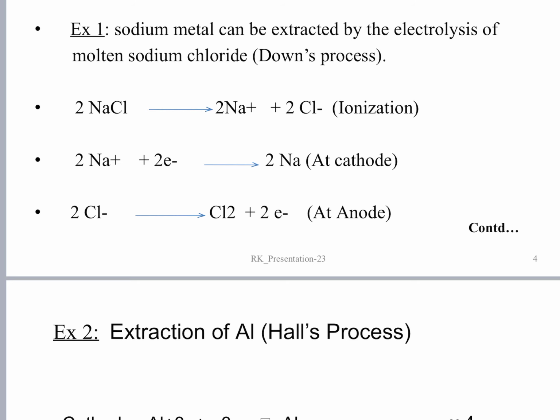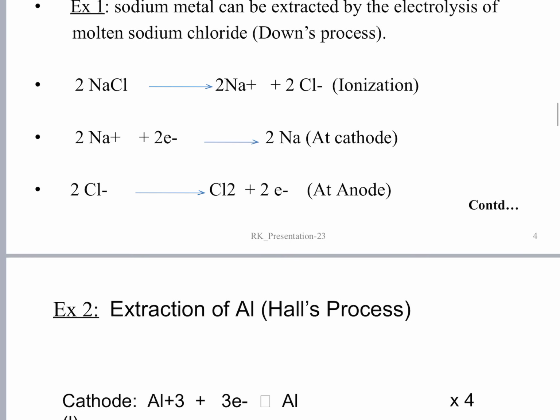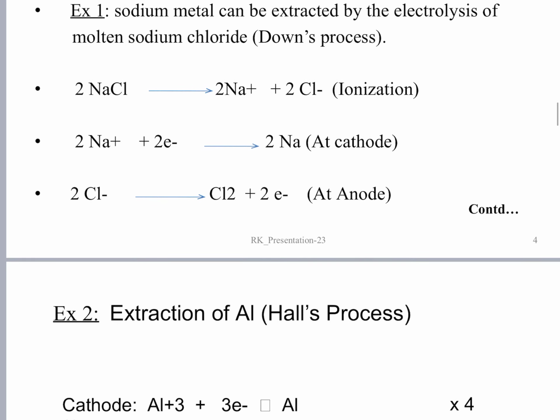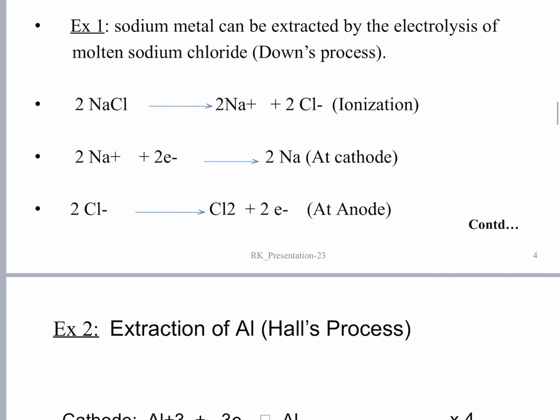Chlorine exists as a diatomic molecule. So two chlorine atoms combine together to turn into Cl2 gas, and so chlorine gas evolves at the anode.